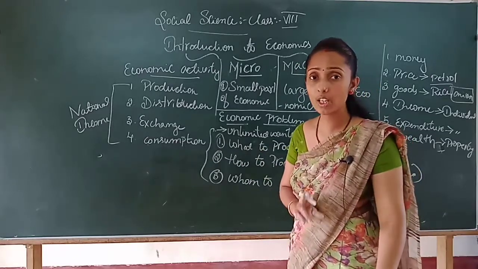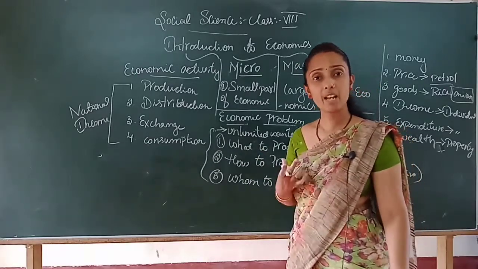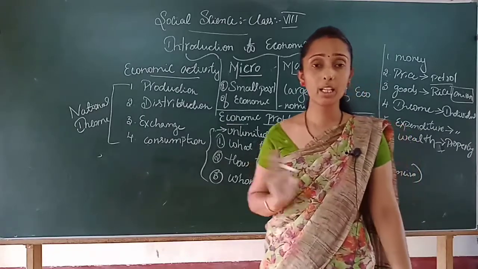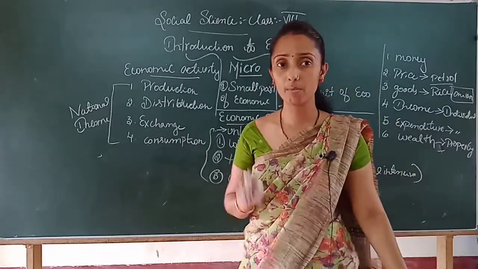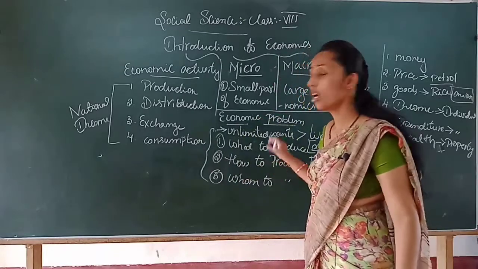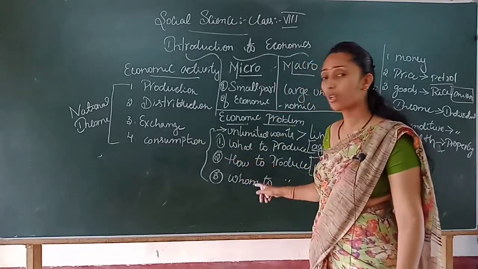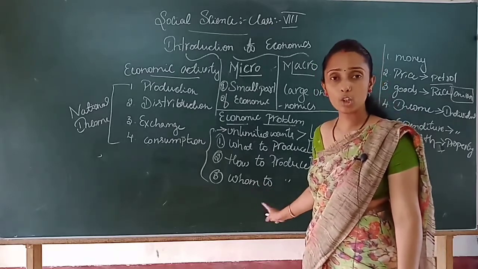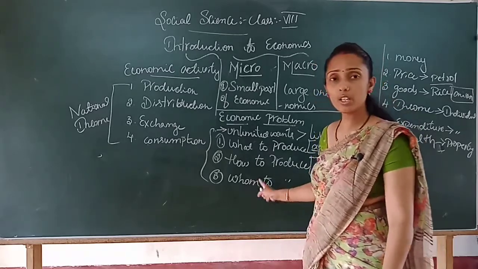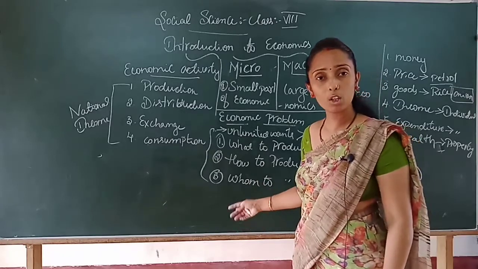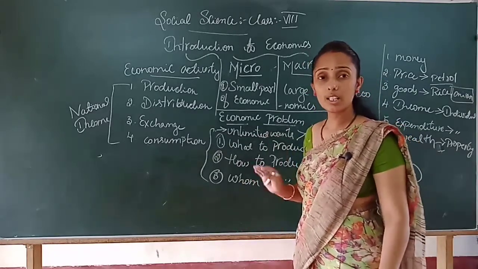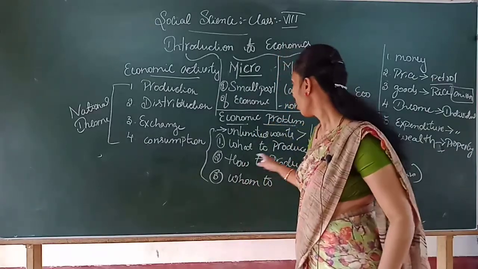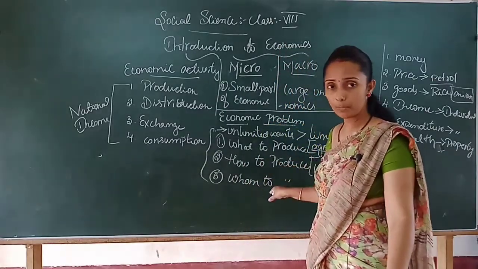Is it clear, children? So after this, if anyone asks you what is the economic problem, please don't tell poverty or low income, don't tell that. The main problem of economics is what to produce, how to produce, for whom to produce. These carry long answer questions. A very, very important question. This may come for 3 marks or 4 marks, children. So listen carefully, attempt carefully, okay? The problem of economics is what to produce, how to produce, for whom to produce.